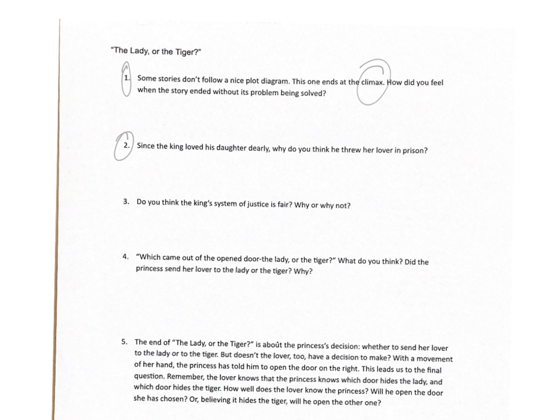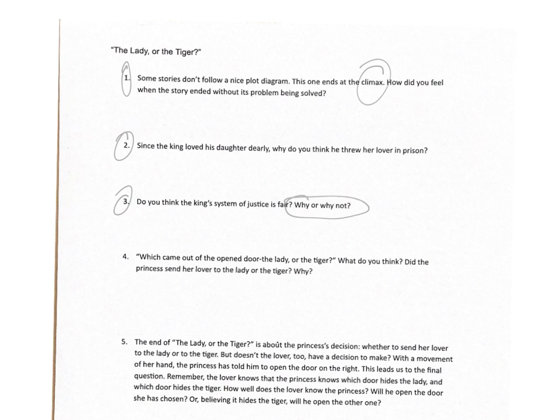So for number 2 here, since the king loved his daughter dearly, why do you think he threw her lover in prison? So this one could have multiple answers, but once again, you kind of have to use an example from the story. There's kind of a lot of reasons that the king did this. And then once again, number 3, this one's more opinion-based. So do you think the king's system of justice is fair? Why or why not? So you can put yes or no, but you've got to answer why or why not. So you've got to tell me why you think it's fair or why you think it's not fair.